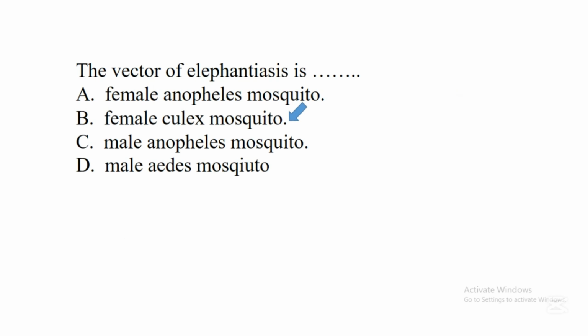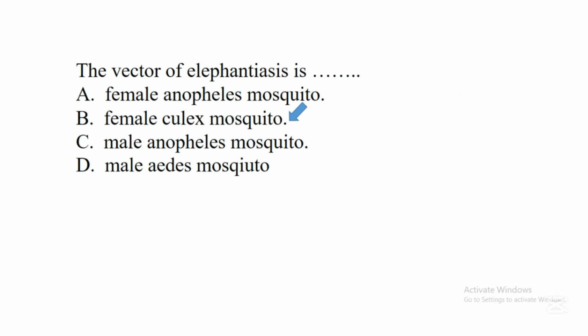So this vector known as the female Culex mosquito bites someone and transmits a filaria worm known as Wuchereria bancrofti. When that filaria worm enters the body system, it will begin to take nutrients, especially within the limbs, and before you know what is happening, this disease known as elephantiasis will begin to disturb that person.